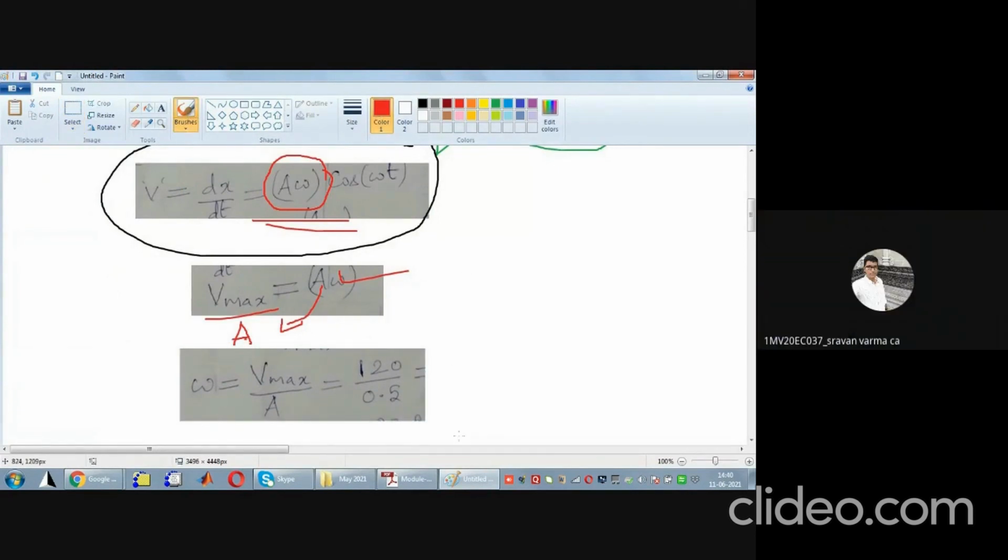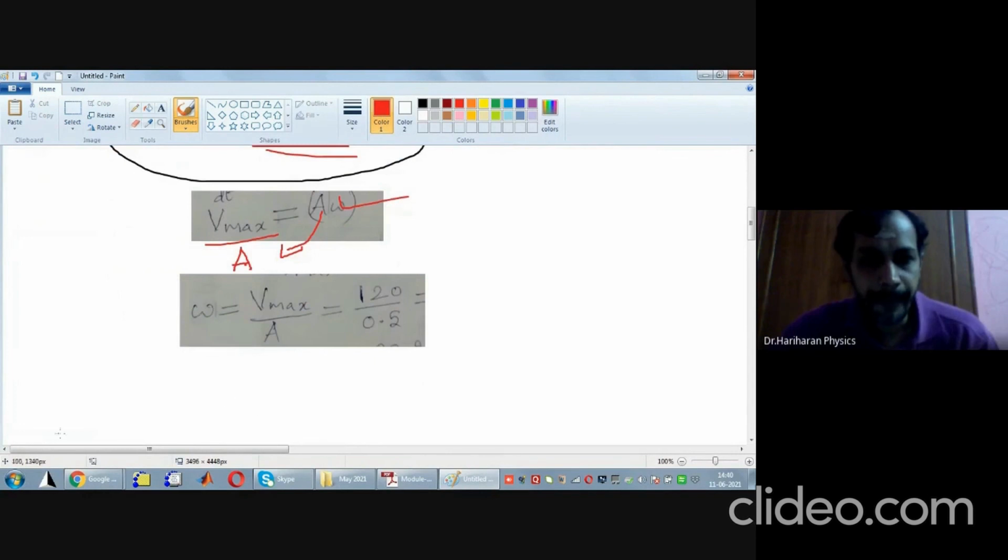So, what is omega? Omega is equal to V max by A. V max is 120 meters per second. Amplitude of oscillation is 0.5.